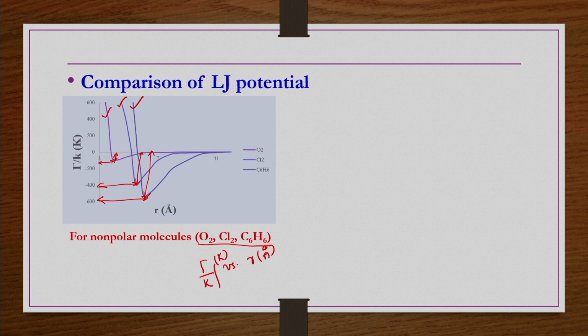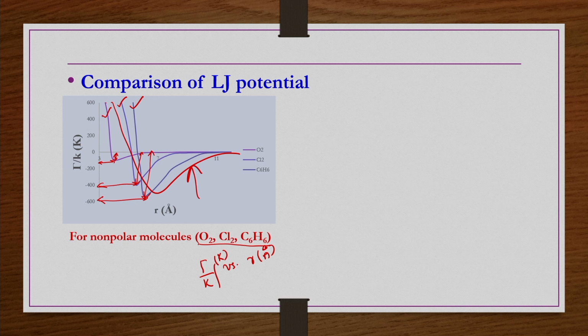What does it mean? C6H6 has attractive forces for a longer range compared to Cl2 and O2. That is what we can say from this. But they are quite similar. Only these parameters are different. So, we can have something generalized like this, and it may have some parameters which are functions of reduced temperature, reduced pressure, reduced molar volume, etc. That is what we are going to develop now.